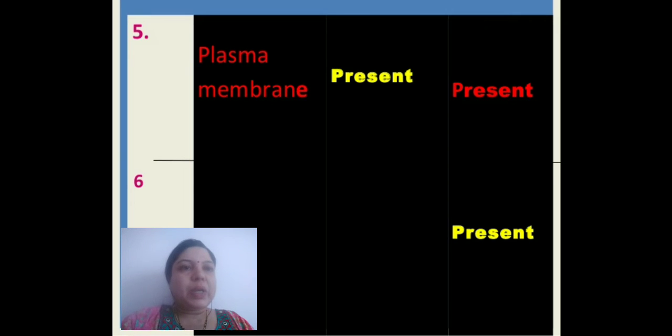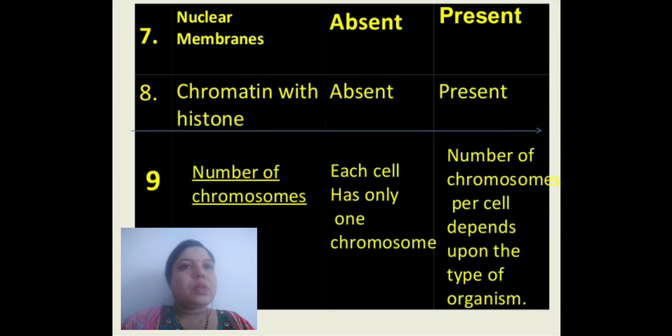Plasma membrane is present in both prokaryotic and eukaryotic cells. Nuclear membrane is absent in case of prokaryotic cell, whereas nuclear membrane is present in case of eukaryotic cells. Then chromatin with histone protein is absent in prokaryotic cell, whereas chromatin with histone protein is present inside the nucleus of the eukaryotic cell.